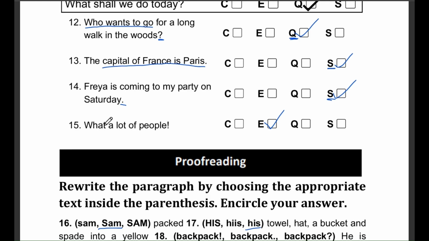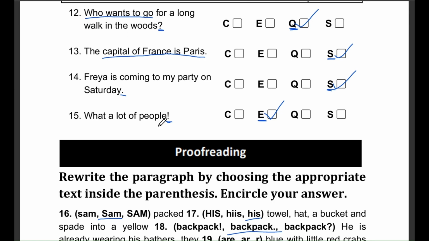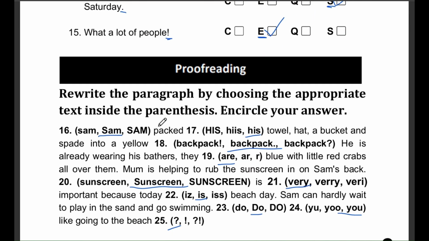Question number 15. What a lot of people! Okay, what kind of sentence is this? Command, exclamation, question, or statement? The answer is E, for exclamation. This sentence is showing strong emotion or surprise, and it also ends with an exclamation mark, so we know it's an exclamation. Question number 16.